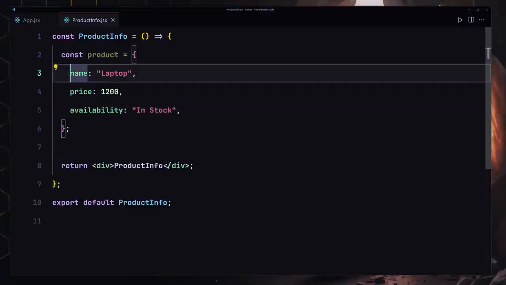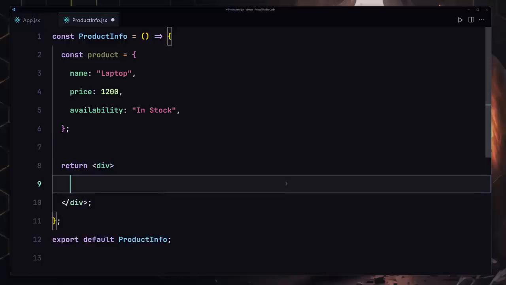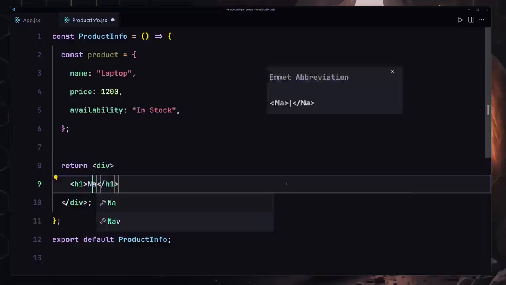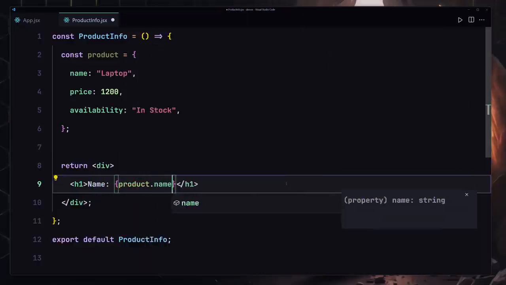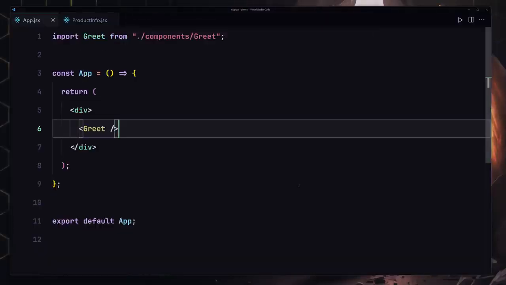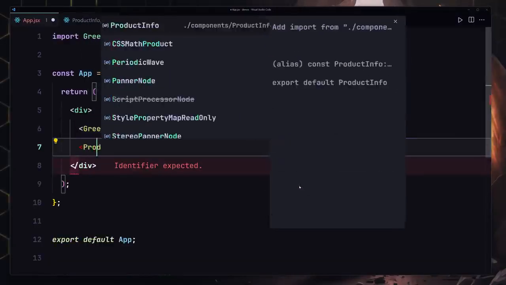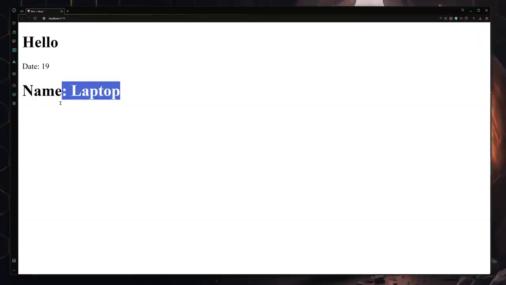Now that we have to render the name, price and availability totally dynamically, how can we go about doing that? I'm going to remove this name, and now inside there we're going to be using our h1. Let me just provide a label of name, and now we are going to be using product.name right here. Now if I save my file, first of all we have to register this component. So I'm going to be using product info and hit enter, save my file. It's going to give us a laptop.